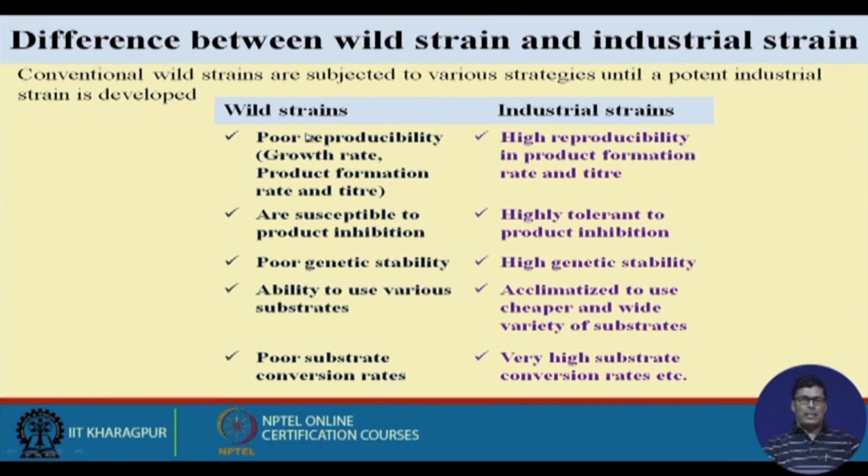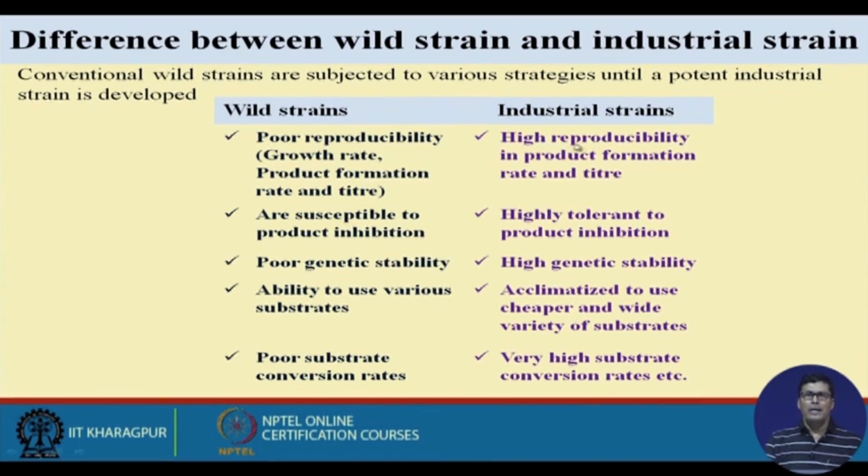As you know, a wild strain is basically found in the environment, because if you look at the soil, we have different types of bacteria and different organisms available. Most organisms are available in the soil, so if we bring one and isolate it in the lab, we consider that organism a wild strain. A wild strain has poor reproducibility: its growth rate, product formation rate and titer are very poor as compared to the industrial strain.